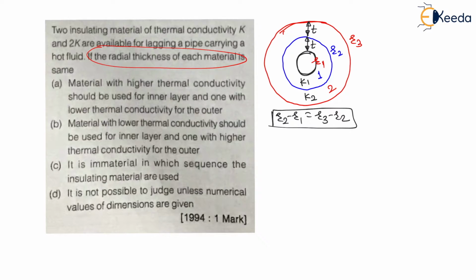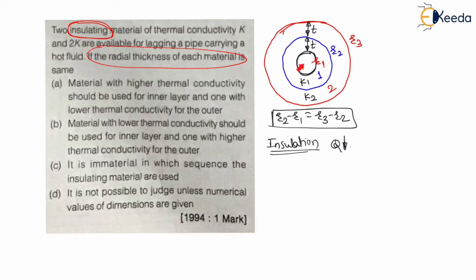Now let us find. Now my dear students, what is the purpose here? Here purpose is insulation, and insulation is nothing but decreasing the heat transfer rate. In case of insulation we have to decrease the heat transfer rate, right? Now in this case, whatever may be the sequence, K1 and K2 are used.